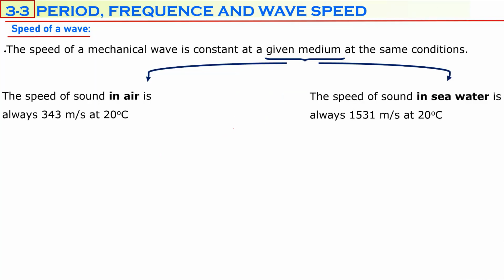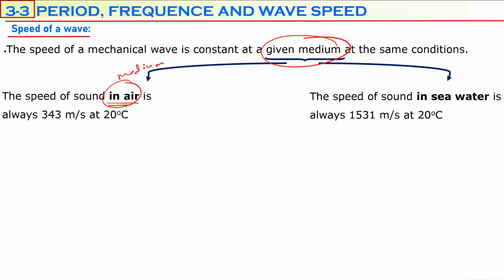And speed of the wave. Speed of a mechanical wave is constant in a given medium at the same conditions. So one factor which can change the speed of a wave is the type of the medium. For example, sound is a wave. Sound travels in air. Air is the medium in here.